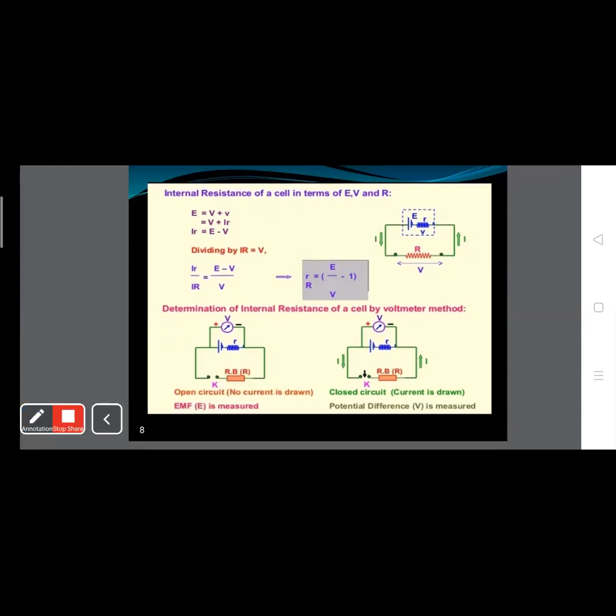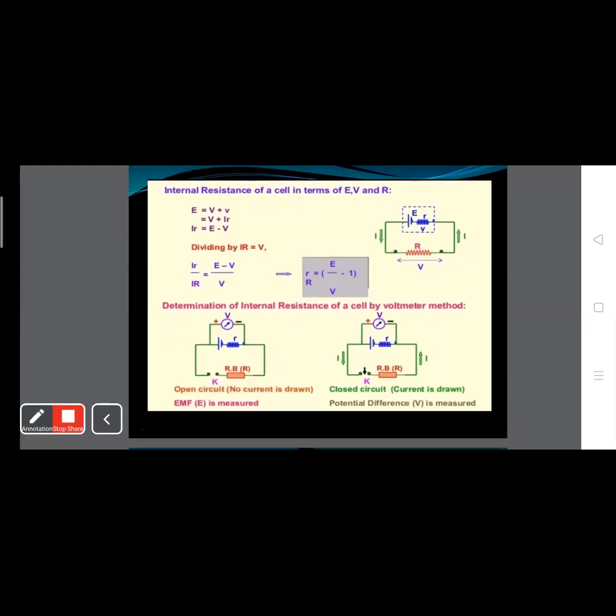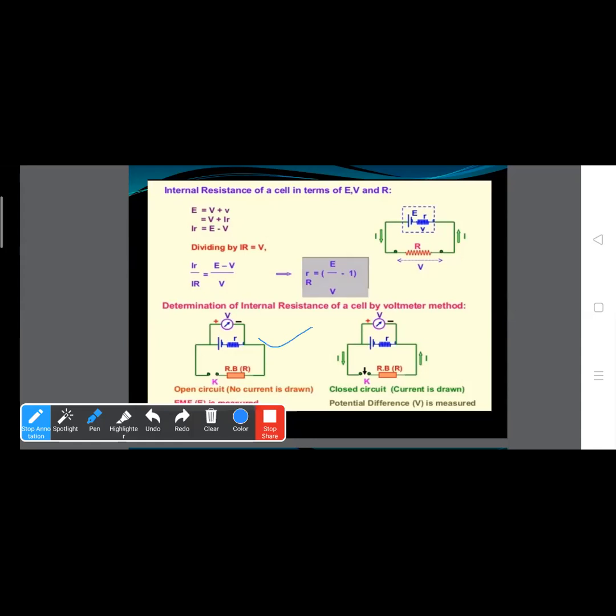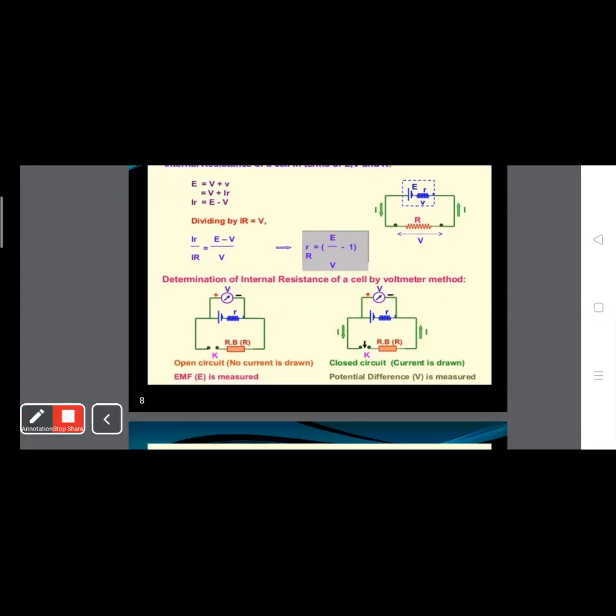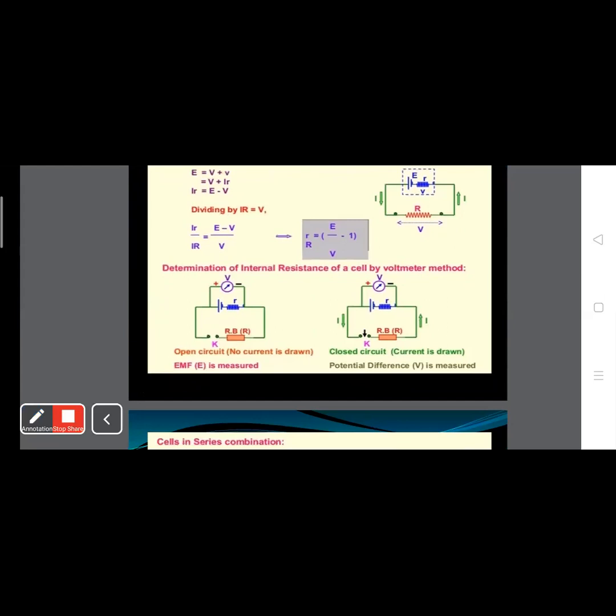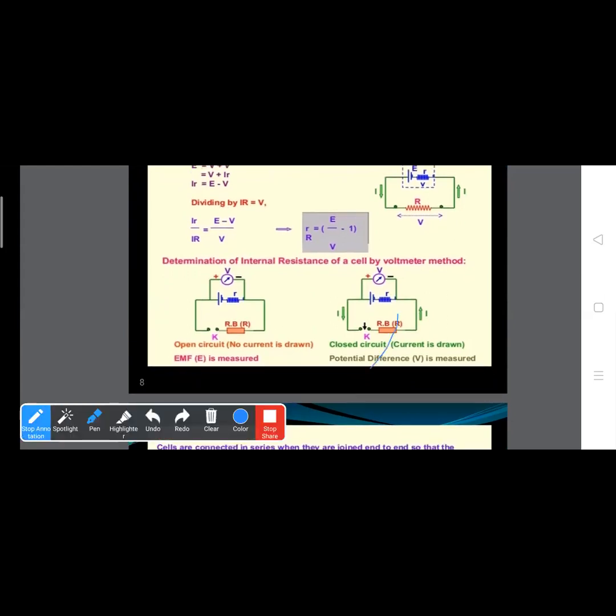Now these are circuits for the determination of the internal resistance of a cell by voltmeter. Here the circuit is open, so no current is drawn. Here the circuit is closed, so current is drawn. Clear? If no current flows through this circuit, the EMF is measured, and in this circuit the circuit is closed, so the potential difference is measured. Clear?